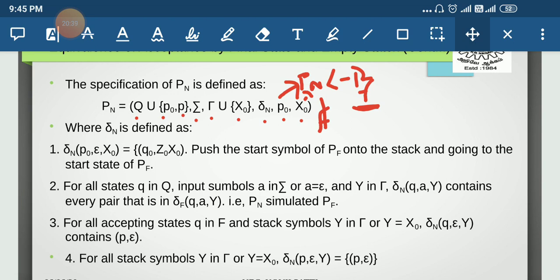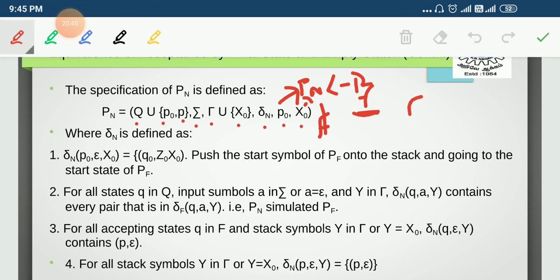The third rule is for all accepting states q in F. For all the states in F and for all stack symbols y in Gamma or y equal to X0, we are going to pop the stack contents and move into the new state p, and we empty our stack contents.